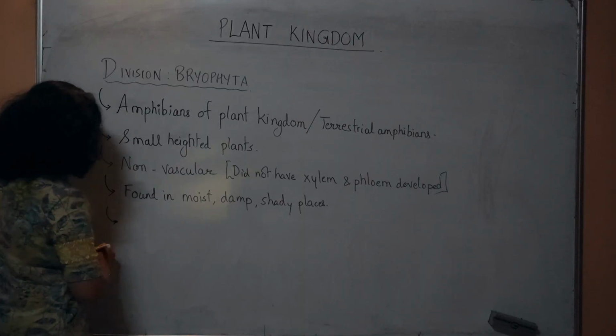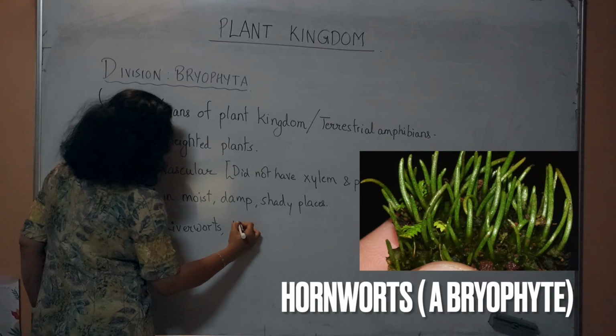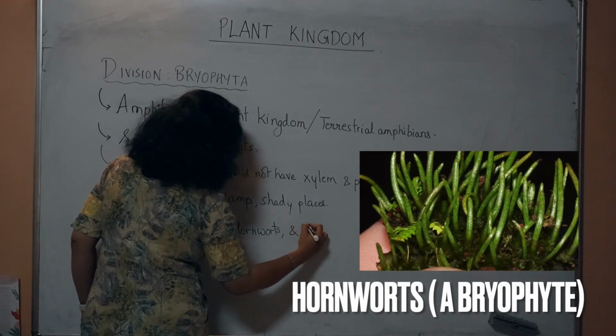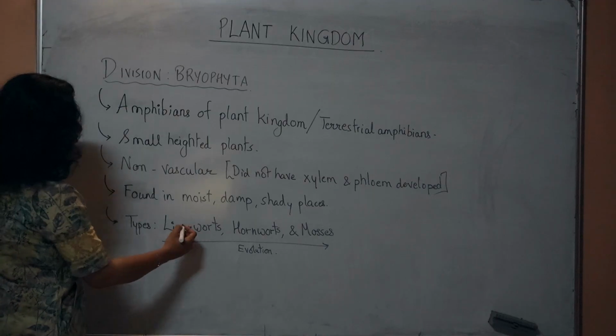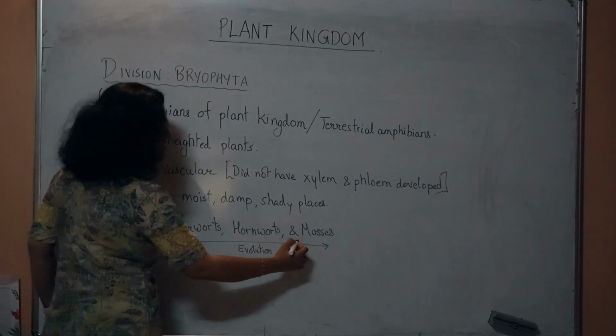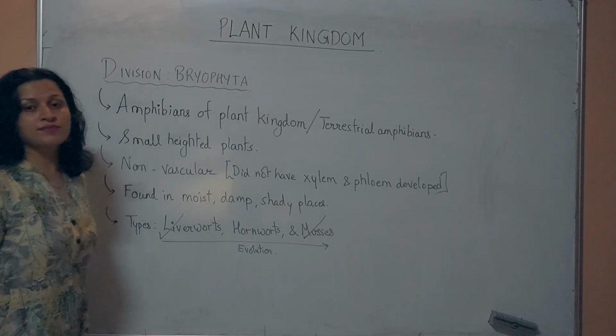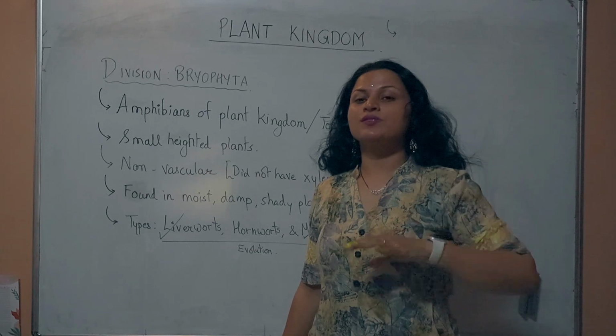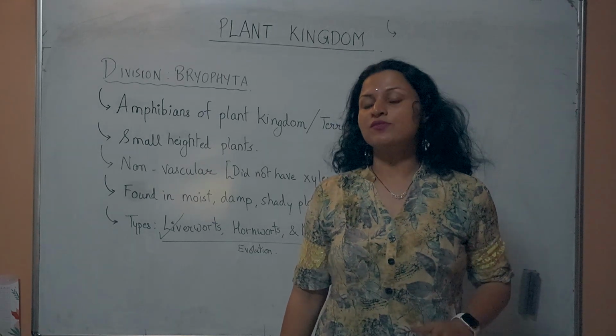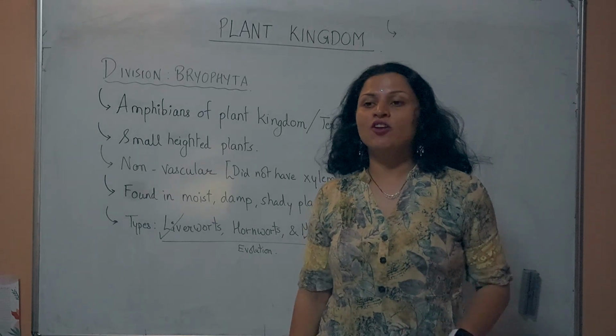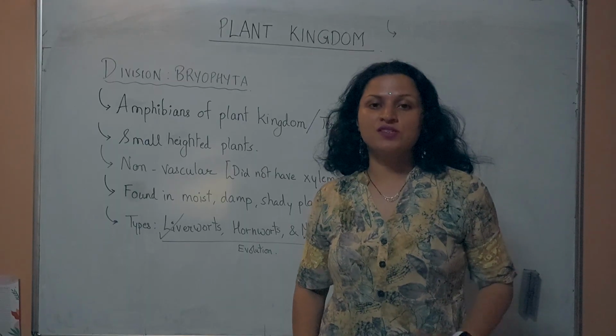Bryophytes are of three different types: liverworts, hornworts, and mosses in this line of evolution, out of which we are going to discuss only the liverworts and mosses in NCERT. In algae, the main plant body was the gametophyte. If you remember, it was a haploid, photosynthetic, thalloid plant body, which was the dominant phase of the life cycle.